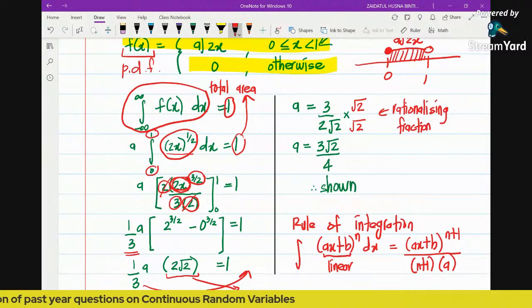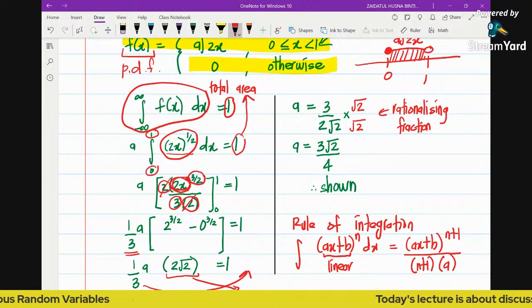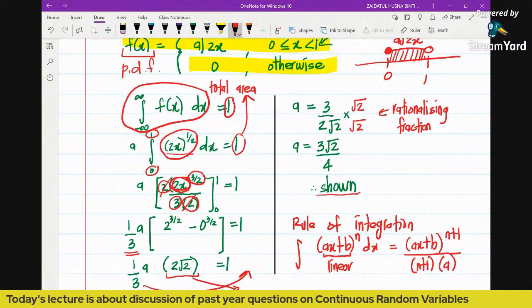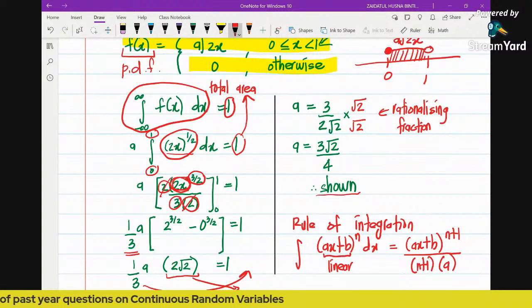Multiply both numerator and denominator by root 2, and you will obtain the value of a to be 3 root 2 over 4, and you write down here 'shown'. Because this is a proving question, this is like a bonus for you because the answer is already there. You just need to make sure you get the answer as given in the question. So now we are done with the proving question.